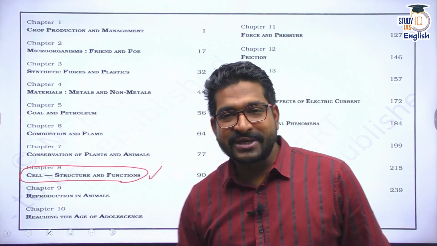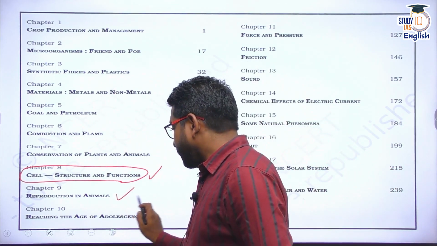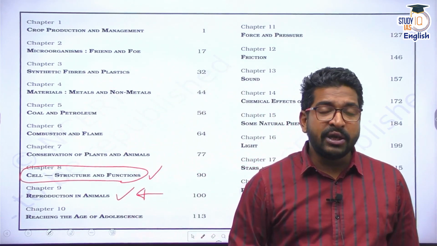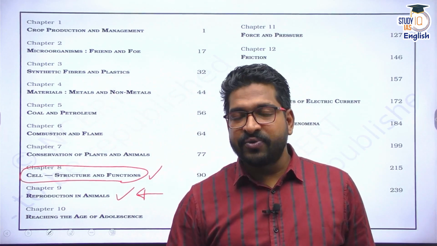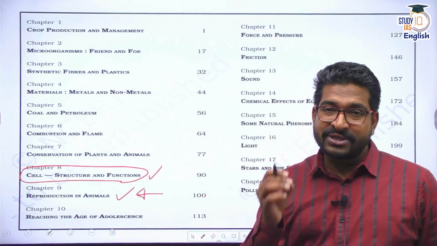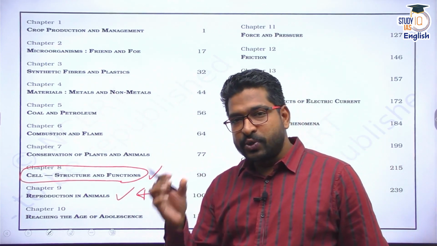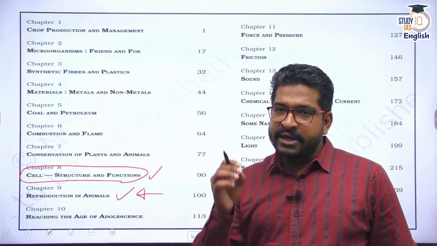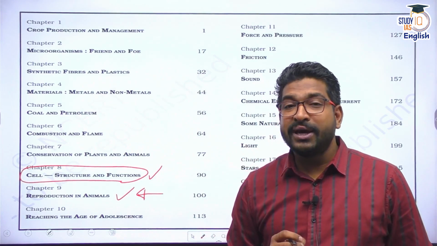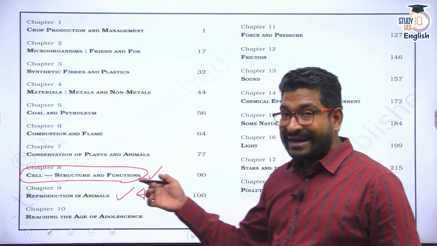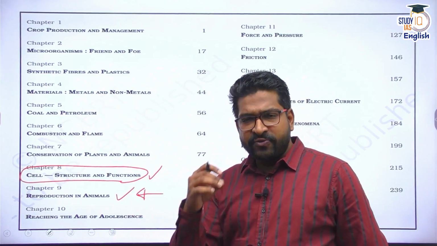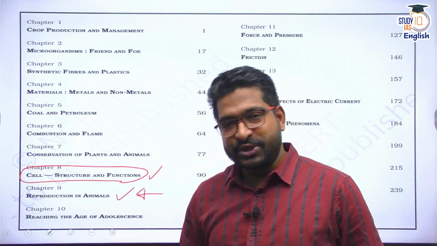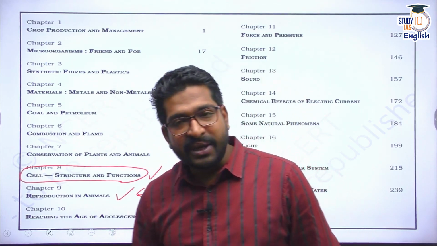The agenda for today's discussion is reproduction in animals. So what will we understand here? We'll understand what is the meaning of reproduction. What are the types of reproduction processes? We'll talk about sexual reproduction and asexual reproduction. In fact, when we discussed microorganisms, I spoke in brief about asexual reproduction. Today we'll talk about that at the end of the discussion. But predominantly we'll focus on sexual reproduction more and more in this interaction. So without any delay, let us begin our discussion.